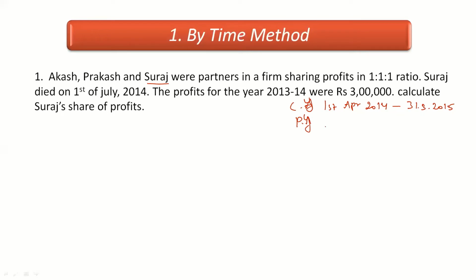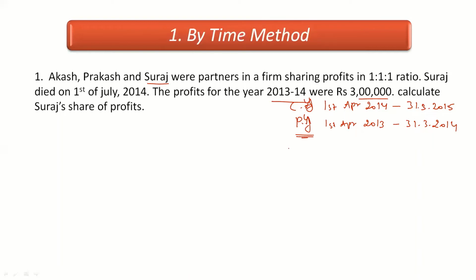PY, current year and previous year. So previous year will be from 1st of April 2013 to 31st March 2014, right? So in our question, the profits for the year 2013-14 are given. It means profit for previous year are given, that is 3 lakh rupees. So with the help of this, now we have to find out the profit for the current year.